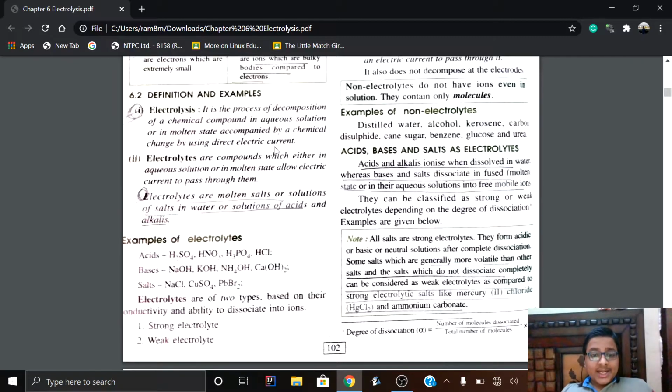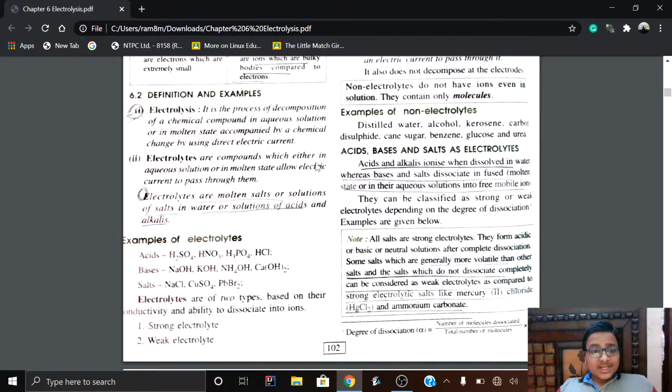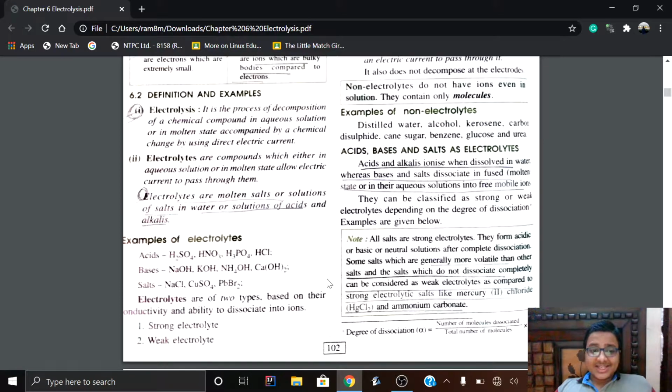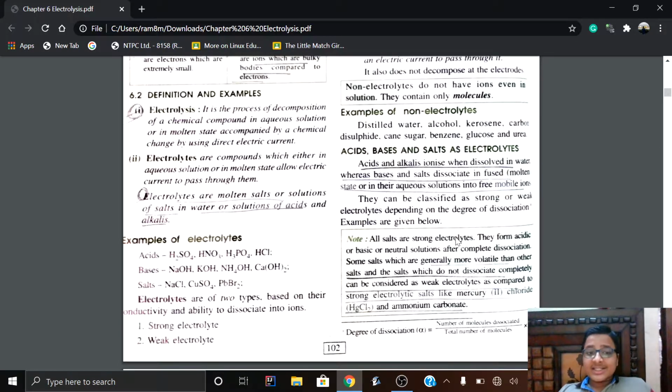Electrolytes are compounds which, in their aqueous solution or molten state, allow electric current to pass through them. These are certain compounds that allow the electric current to pass through them only when they are in their aqueous solution or molten state. That is, electricity cannot pass through them in the solid state. Electrolytes are molten salts or solutions of salts in water, or solutions of acids and alkalis. The molten salts are salts in the fused state, that is, by melting the salts, or the solutions of salts in water, that is the aqueous solutions, or the solutions of acids and alkalis, which are again aqueous solutions.